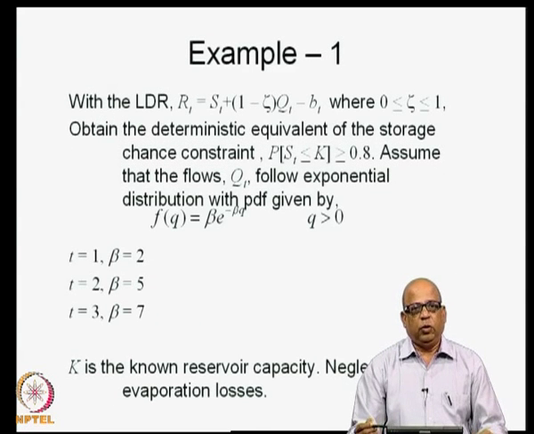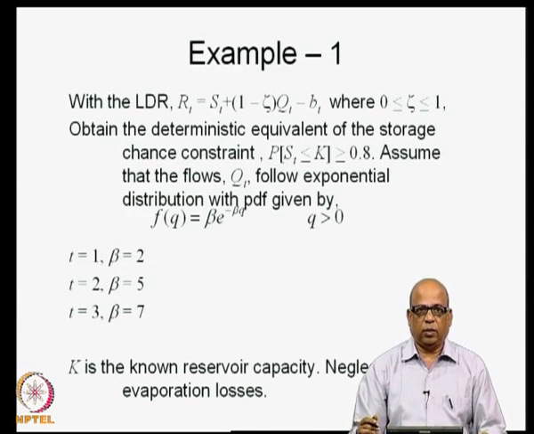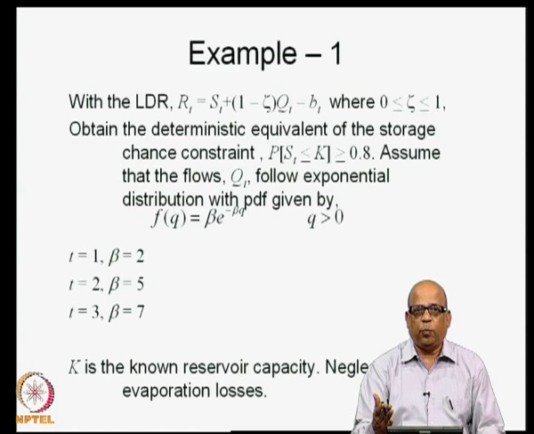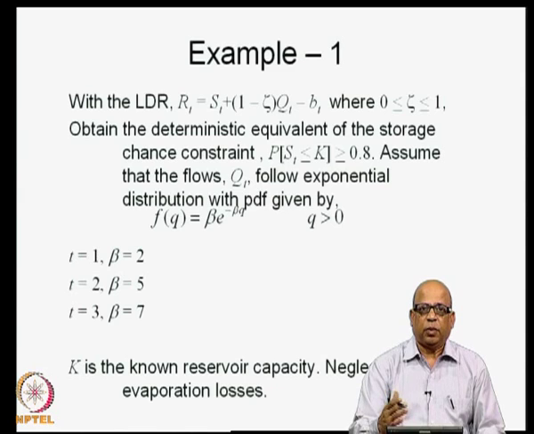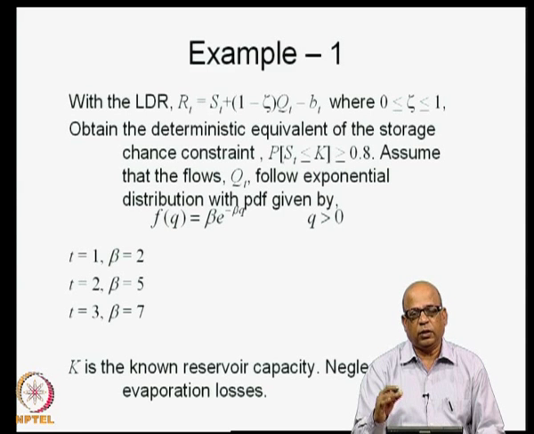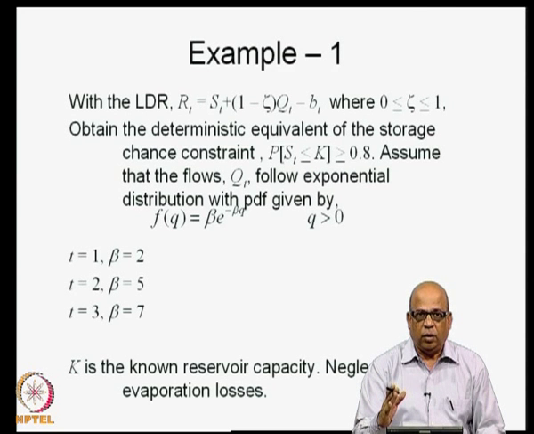Okay. Now, what we will do is, we will solve a numerical example. These are all concepts that we have covered. We will solve a numerical example and then look at how we obtain the reservoir capacity when we incorporate all the constraints that involve either QT directly or RT and ST, which are functions of QT, as chance constraints. We form them as chance constraints and formulate the deterministic equivalent of that, and then solve the linear programming problem. That is what we will do now.